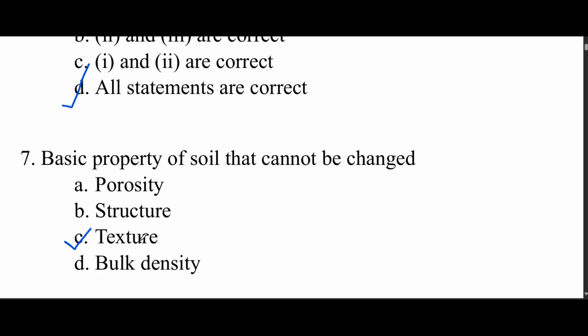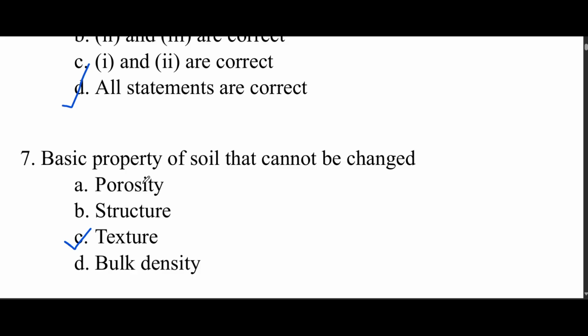Because texture is the relative proportion of sand, silt and clay. So we can't change that relative proportion. We can't separate clay particles from the soil and remove them, or separate sand particles and remove them, to change their relative proportion. So we can't change the texture, but porosity we can change through many cultural practices.